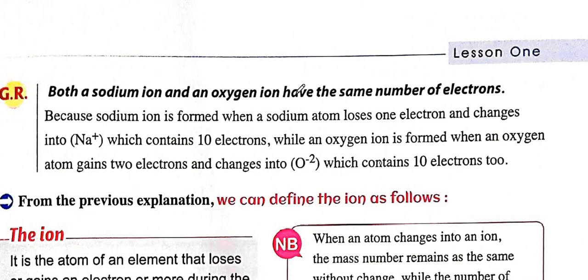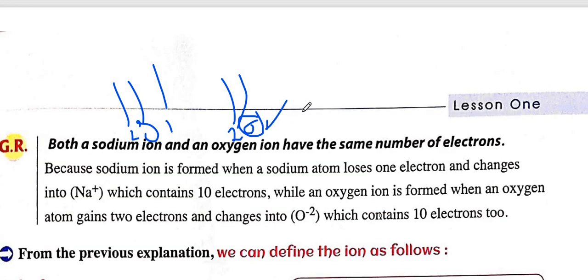Both sodium and oxygen have the same number of electrons. Let's see. Here 2, 8, 1, and here 2. So this one is going to gain 2 electrons, so it will have 8 in its outer energy level, and here it is going to lose this one and be 8. Sodium is formed when sodium loses 1 electron and changes to Na positive, so it contains 10 electrons, while the oxygen is going to gain 2 electrons, so it will have 8 in its energy level.